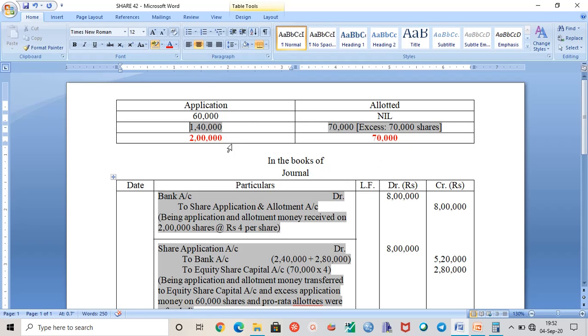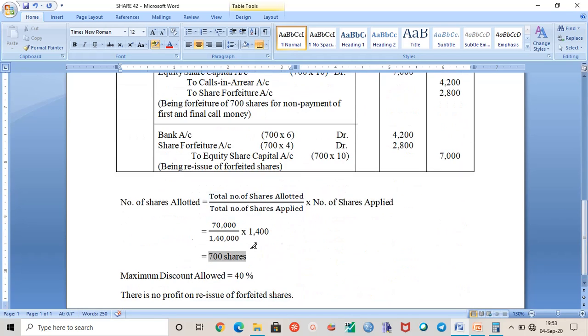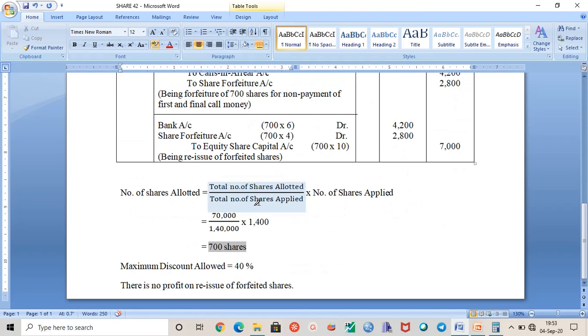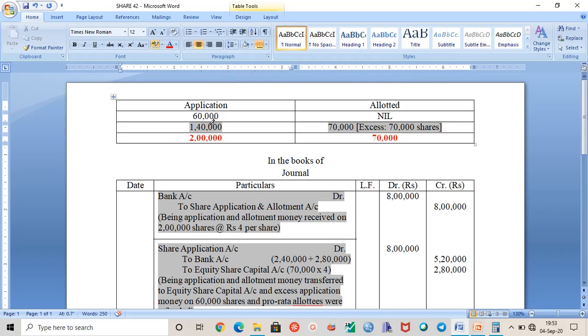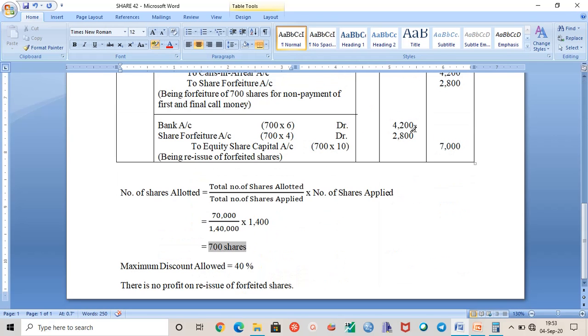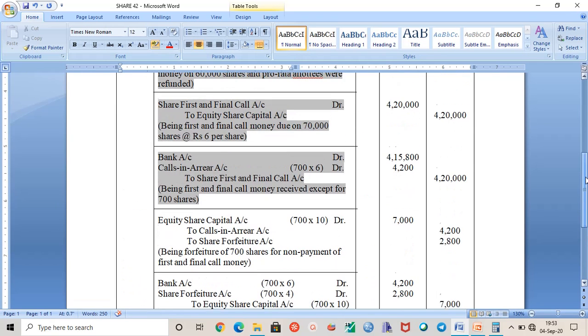We are talking about this particular section, so we have to worry about this particular section only, when number of shares are allotted and number of shares are applied, so only when there is pro rata. Whenever you can see the pro rata adjustment, pro rata adjustment is happening only here. So whenever there is pro rata adjustment, you have to use this kind of formula and you get number of shares allotted or number of shares applied. Again I want to repeat, the formula is only applicable to the slab of your number of shares applied and allotted, that is pro rata basis. So now have a look at the next entry.